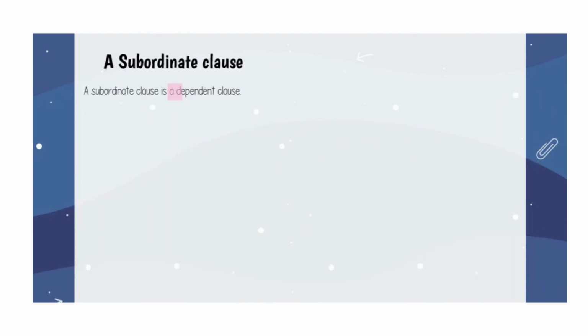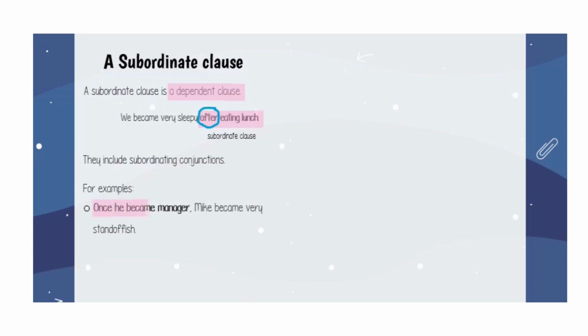A subordinate clause. A subordinate clause is a dependent clause. For example, we became very sleepy after eating lunch. After eating lunch is a subordinate clause connected by the conjunction after. They include subordinating conjunctions. For example, once he became manager, Mike became very standoffish. Once is the subordinating conjunction. Upon arriving at the hotel, I plan to unpack and take a nap. Upon is a subordinating conjunction.